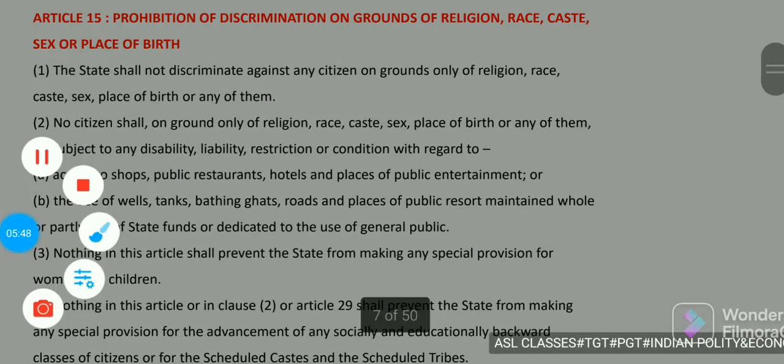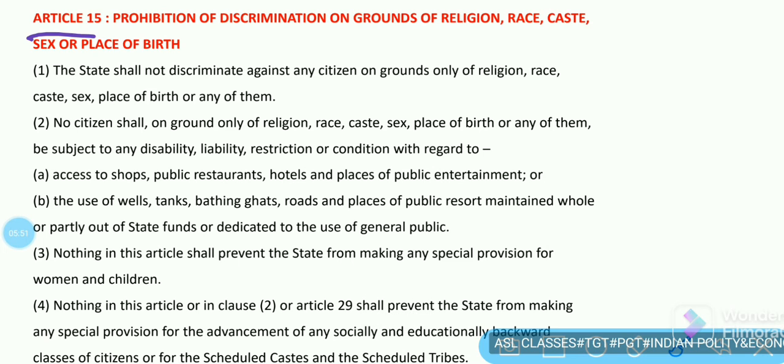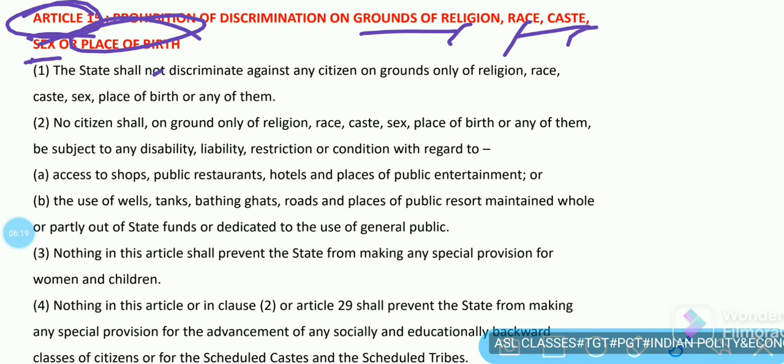Next, Article 15. Article 15 says prohibition of discrimination on grounds of religion, race, caste, sex, or place of birth. Every kind of discrimination on these grounds has been removed by inserting Article 15. If any person is found to exercise such discrimination on the ground of religion, race, caste, sex, or place of birth, then action can be taken against that activity.